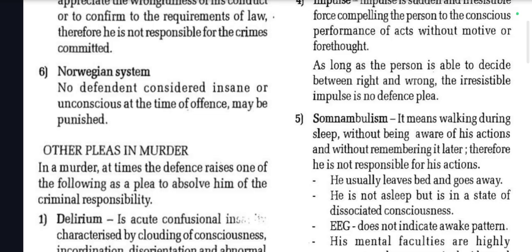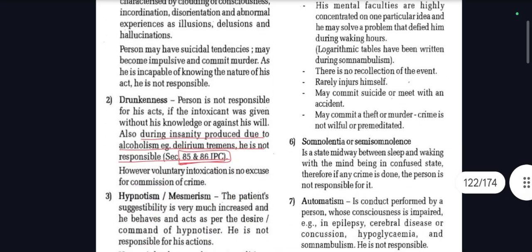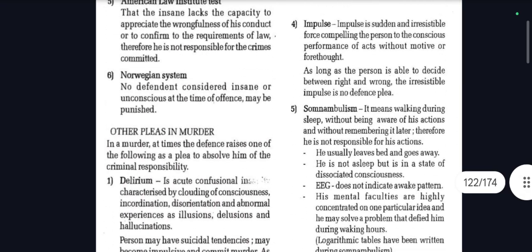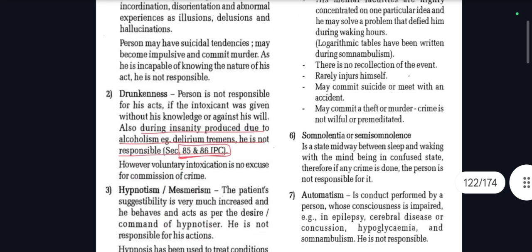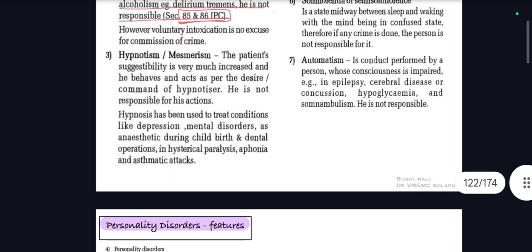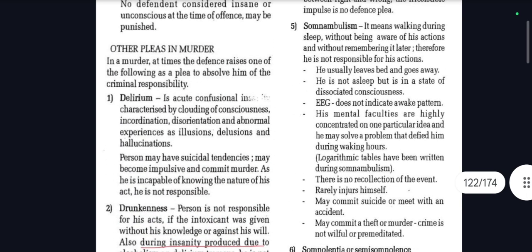What are the other pleas in a murder? In a murder, at times the defense raises one of the following as the plea to absolve him of the criminal responsibility. Number one, what are the pleas? Delirium, drunkenness, hypnotism, fugue or impulse, and somnambulism, even somnolentia and automatism. There are seven pleas which a murderer may use in order to safeguard himself.